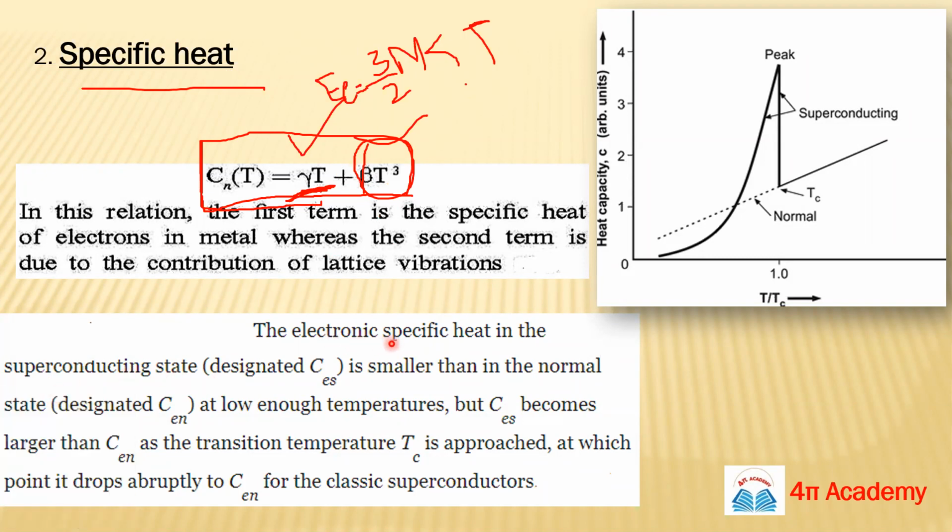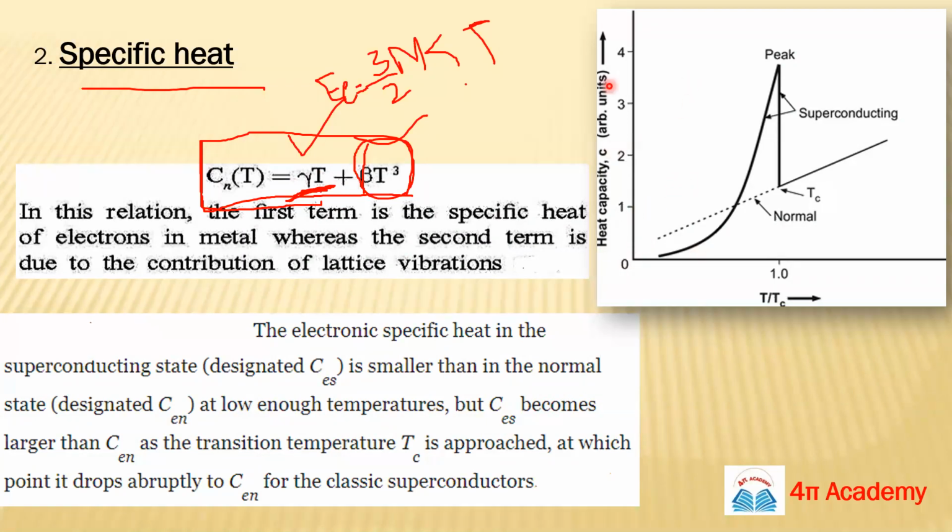This electronic specific heat, the first term, is smaller in the normal state. If you compare the electronic specific heat CES of a superconducting material with CEN of a normal material, this term is smaller in the normal state at low temperature, but CES becomes larger than CEN as it approaches the transition temperature. So let us see the behavior in the graph.